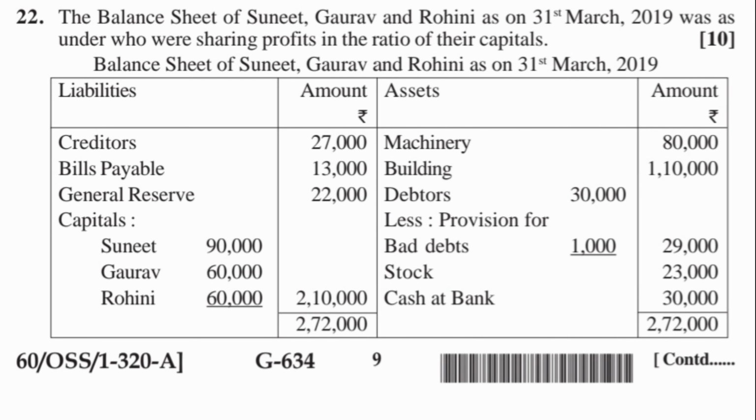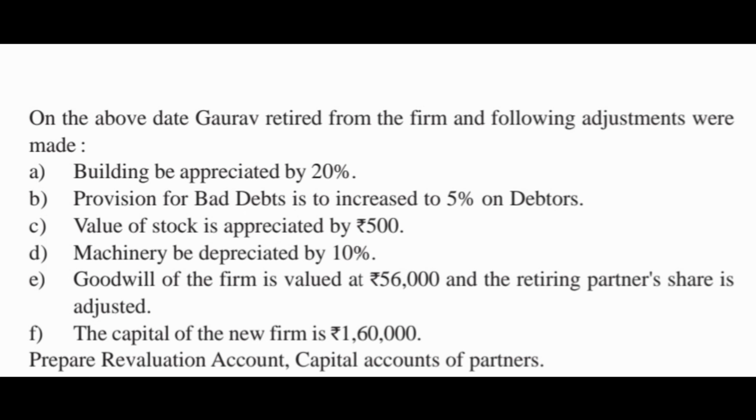22. The balance sheet of Suneet, Gaurav and Rohini as on 31st March 2019 was as under, who were sharing profit in the ratio of their capitals. Balance sheet of Suneet, Gaurav and Rohini as on 31st March 2019. On the above date, Gaurav retired from the firm and following adjustments were made.